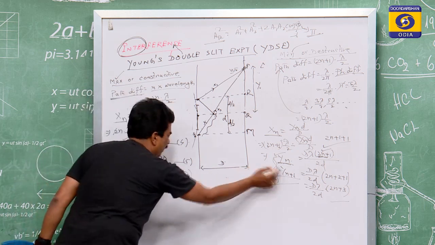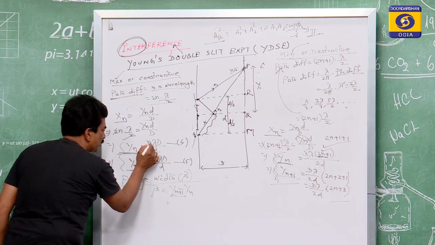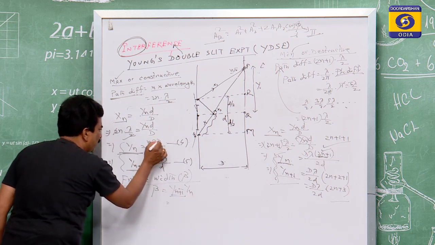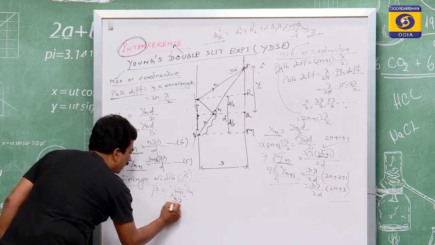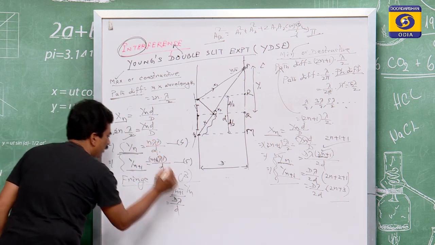Either this value or that value you will substitute. If yn plus 1 is equal to this one and yn is equal to this one, these two are subtracted. What is common? Capital D λ by small d is the common.